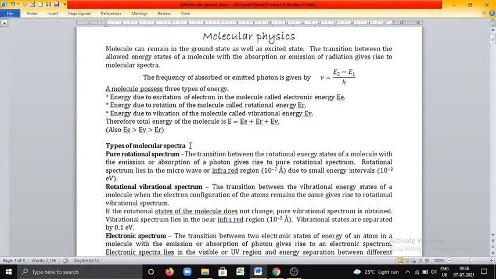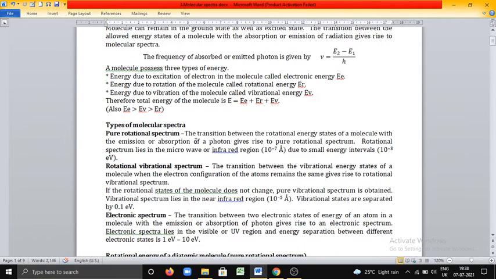Coming to the types of molecular spectra, we can classify molecular spectra into three types: pure rotational spectrum, rotational vibrational spectrum, and electronic spectrum. What is pure rotational spectrum? The name itself indicates it is the spectrum which arises due to transition between the rotational energy states of a molecule with the emission or absorption of a photon.